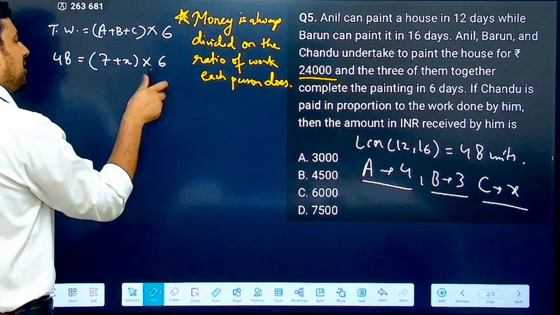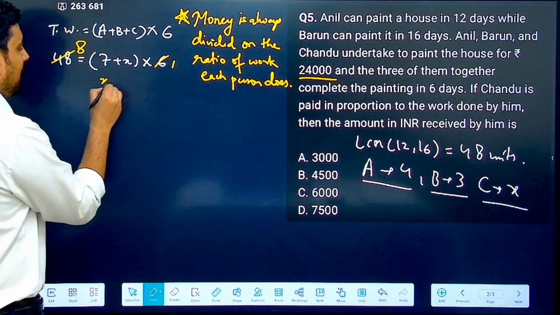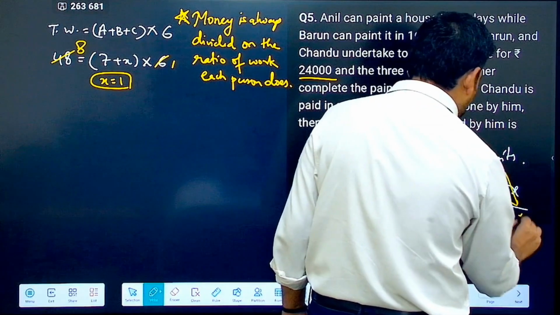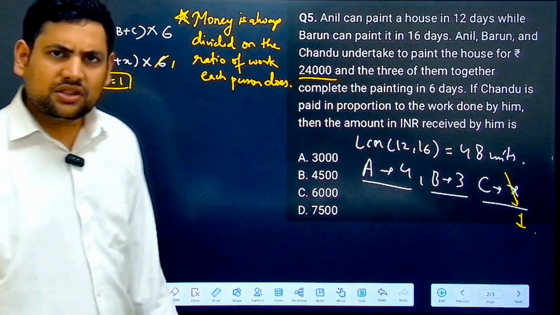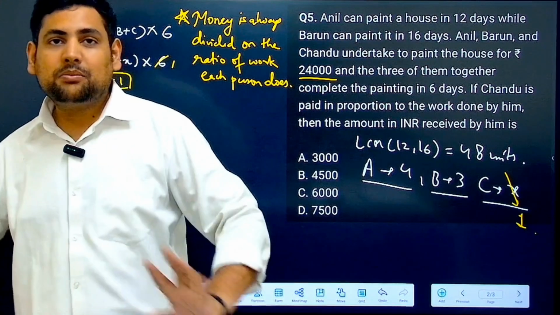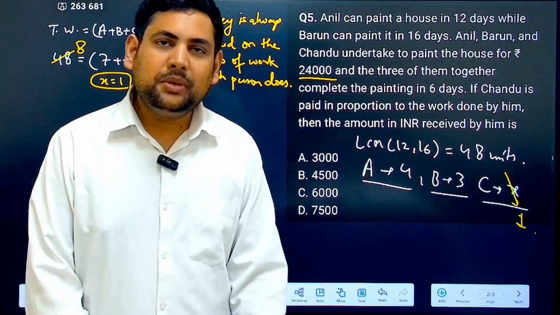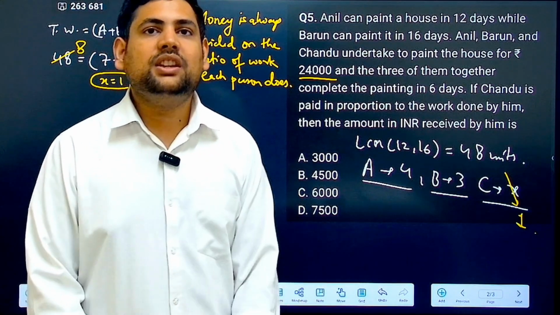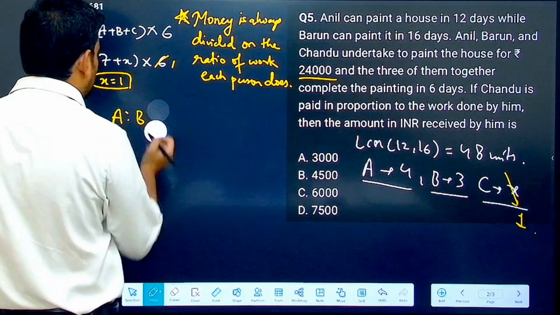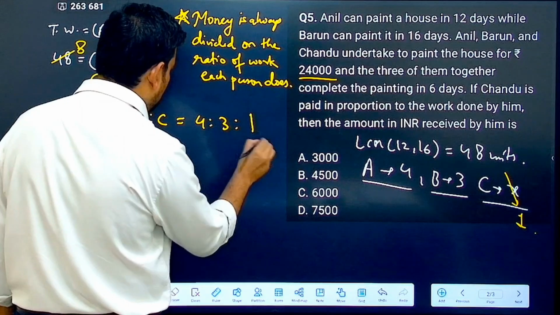Now 6 goes how many times? 1 time. This goes 8 times. 8 minus 7, X is equal to 1. So that means this X is 1. So now you have got the efficiency of all three of them. Now because they are all working for the same number of days, correct? So the amount of money that will be distributed will be the same as their efficiency ratios. What is their efficiency ratio? A ratio B ratio C is 4 ratio 3 ratio 1.